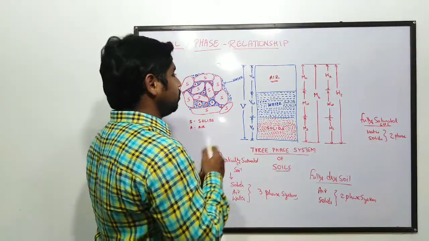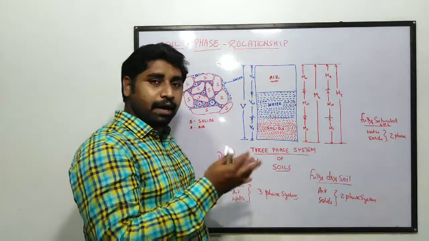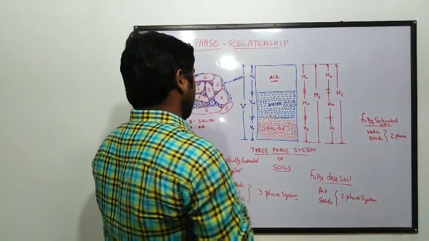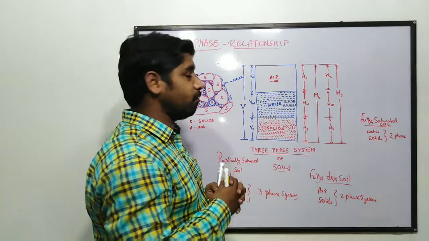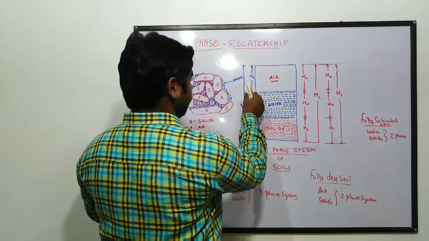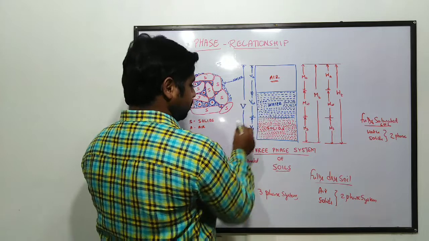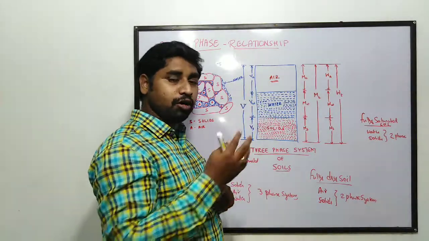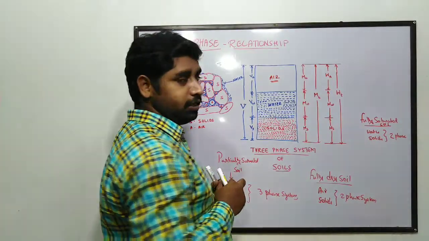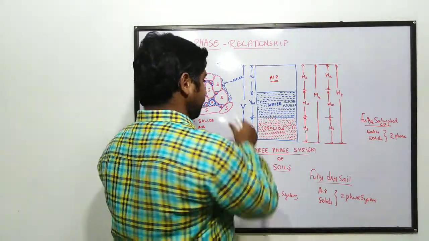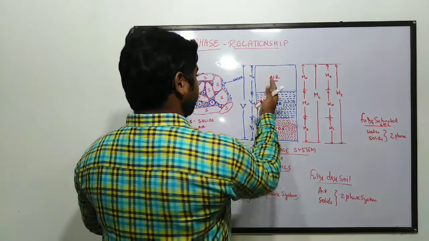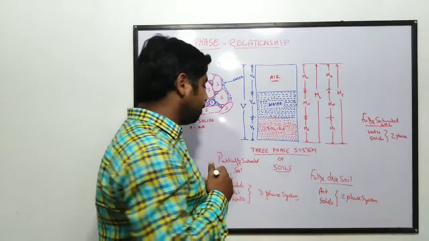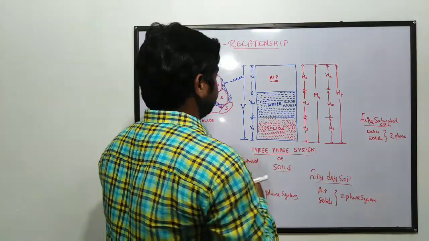Next, we come to the weight volume relationship and mass volume relationship. In the phase diagram, on one side we are going to represent the volumetric proportions: VA, volume of air, VW, volume of water, VS, volume of solid. Total volume is capital V, that is the total volume of the soil mass. So this is one side. On the left side we are going to represent the volume.